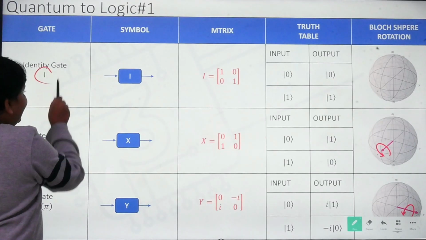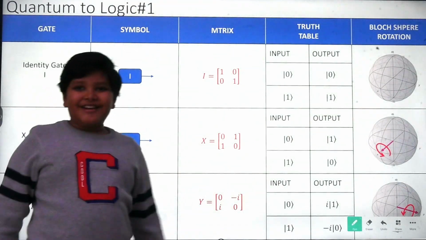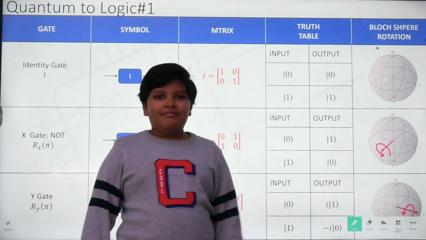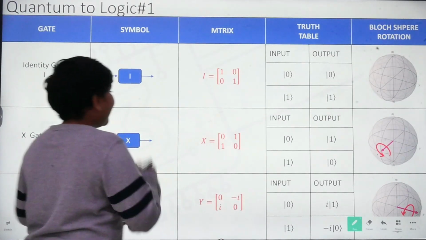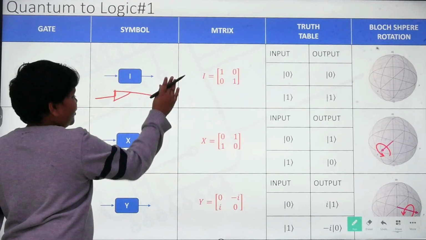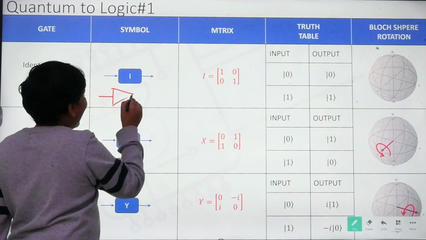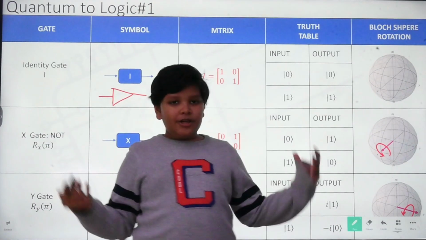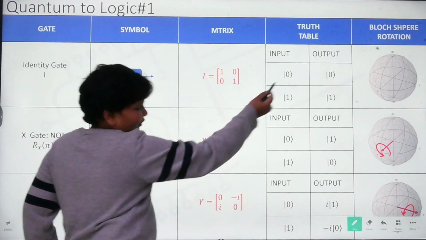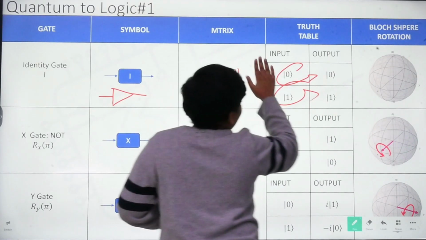So now we will talk about quantum gates. We have the I gate, which is called the identity gate. It is called that for a reason because it just makes things stay the same, just like a classical buffer. Oops, I drew it a little bit wrong. So we've got a triangle like that, just a classical buffer. And you can see the truth table right here: 0 gives 0, 1 gives 1.